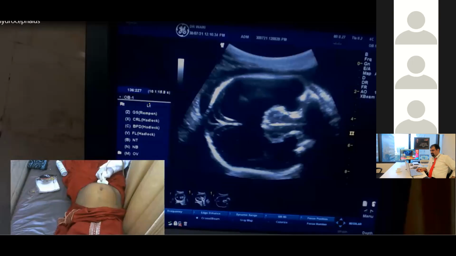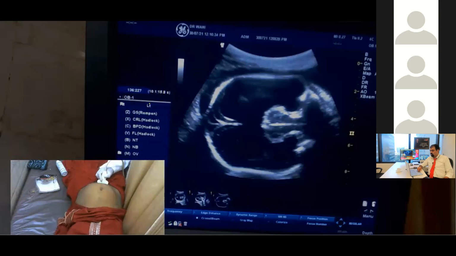It's a hydrocephalus, not hydranencephaly. Wait, tell me your name, please. Dr. Aruj. Dr. Aruj, you are telling me that this is a hydrocephalus, not hydranencephaly, right? Yes. Look, the picture is the same. That is why we have to differentiate whether this is hydranencephaly or hydrocephalus.